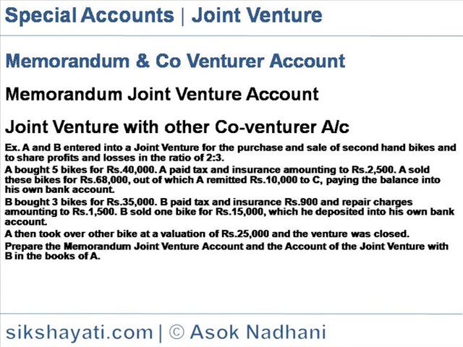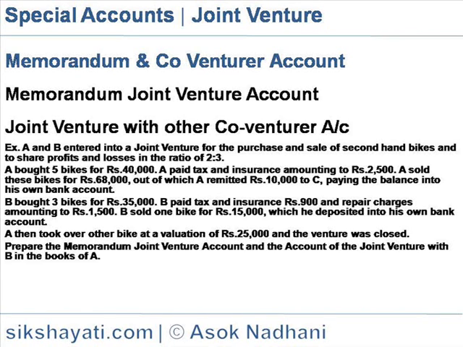Example: A and B entered into a joint venture for the purchase and sale of second-hand bikes and to share profits and losses in the ratio 2:3. A bought 5 bikes for 40,000. A paid tax and insurance amounting to 2,500. A sold these bikes for rupees 68,000, out of which A remitted 10,000 to C, paying the balance into his bank account. B bought 3 bikes for 35,000.